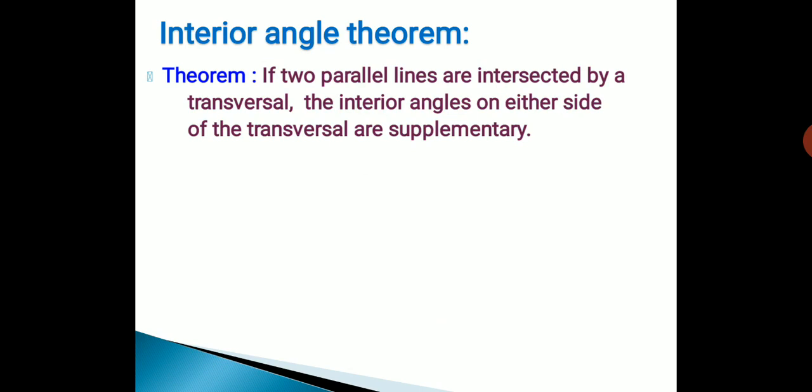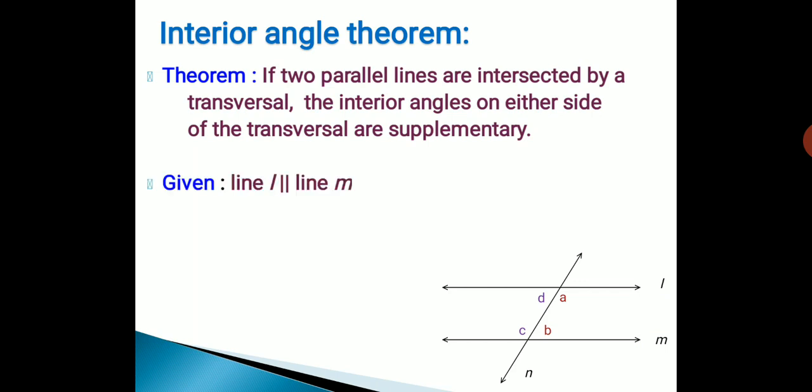The antecedent is the given part and the consequent is the part to be proved, which you have already learned in the first lesson. Now based on this, we will draw a diagram which shows line L and line M are parallel to each other and line N is a transversal. There are some angles shown which are formed due to that transversal. Let us discuss one by one.